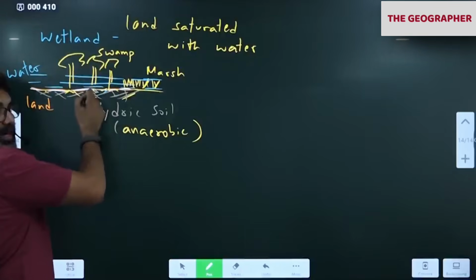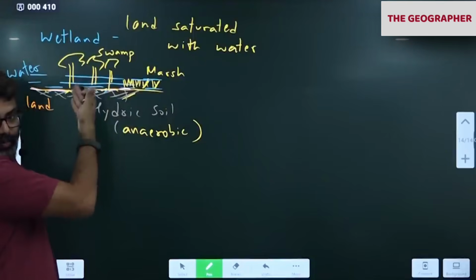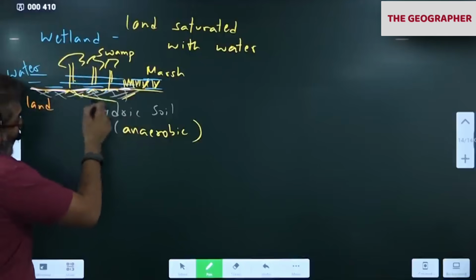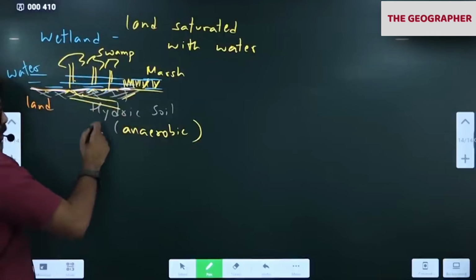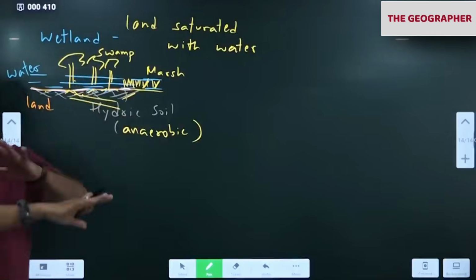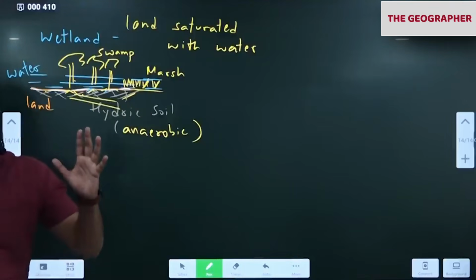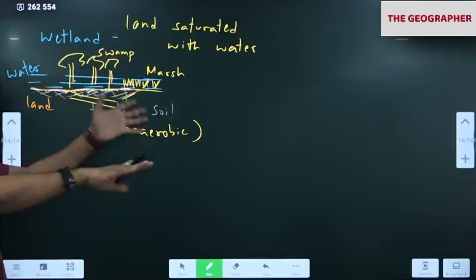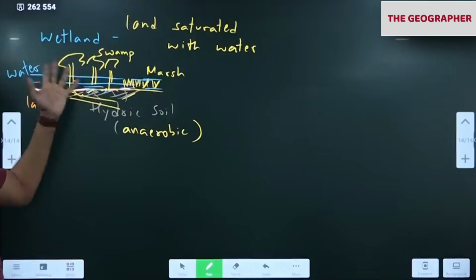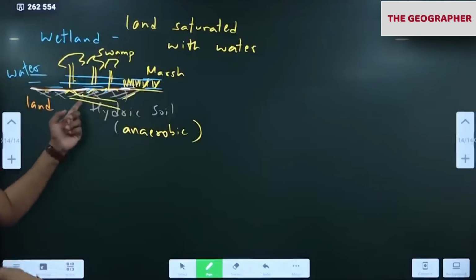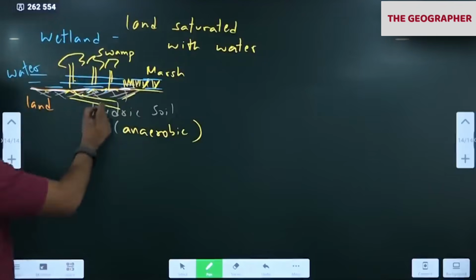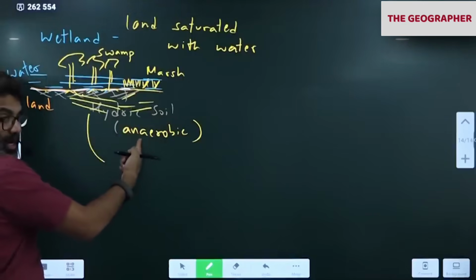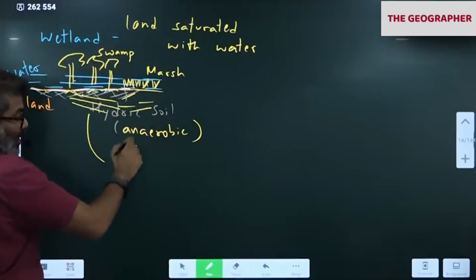Wherever there is a swampy environment, someday the trees will die. Everything has a lifespan. Where will the tree go? It will get buried here. Earlier, a large number of swamps were there across the earth. Wetlands were there. During earthquakes, volcanoes or asteroid impacts, these got destroyed. These trees got buried under the wetland. So what happens when the trees get buried in this hydric soil? It is anaerobic, so it will decompose anaerobically.